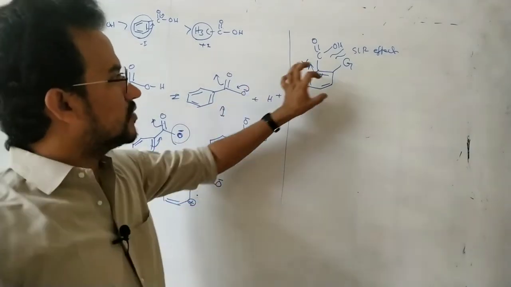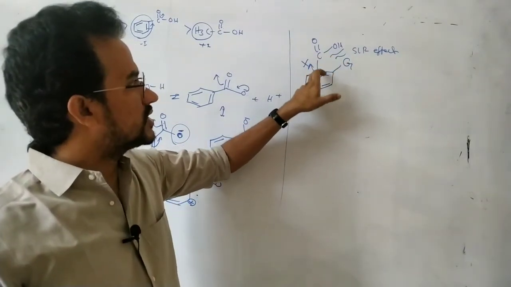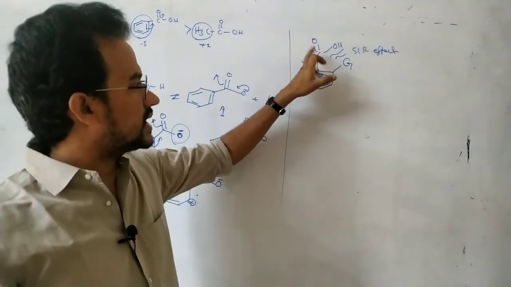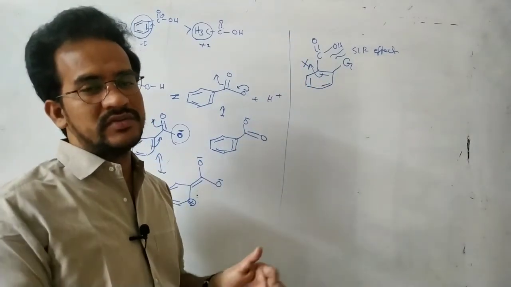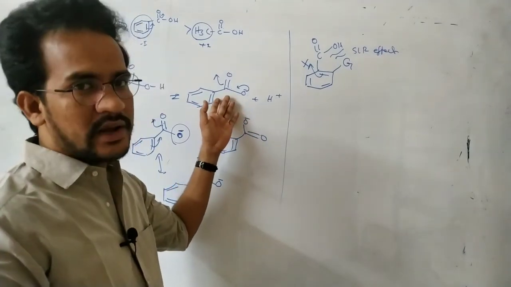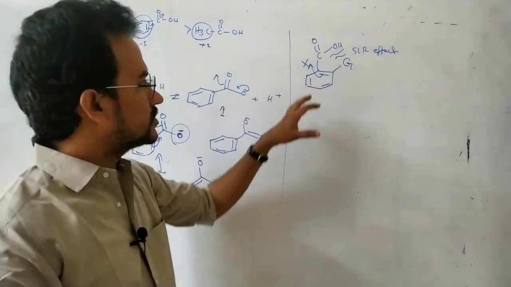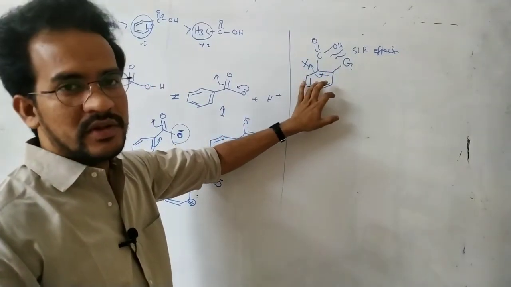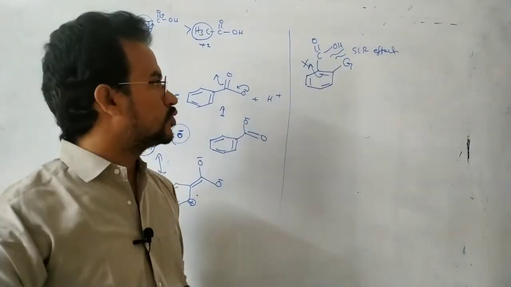By introducing one ortho substituent, either a donating group or a withdrawing group, we can stop the resonance between benzene and the CO group. Then the acidic nature increases. If there is a more dispersal of the negative charge, then the conjugate base, the anion, is more stable. If the conjugate base is more stable, the corresponding acid is more acidic. So by introducing any substituent at the ortho position, we can stop the resonance with the benzene ring. Then ultimately that will be more acidic, irrespective of the nature of the group.